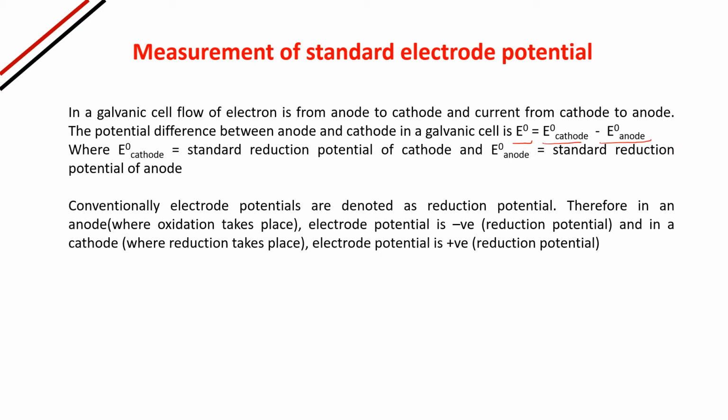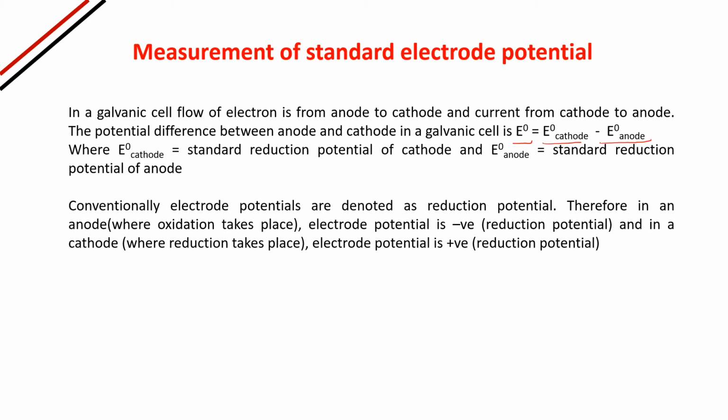In the anode where oxidation is taking place, electrode potential is negative. Is it or not? Because the M plus ion is coming out and going to the solution, leaving only electrons in the oxidation electrode. So its reduction potential is negative.